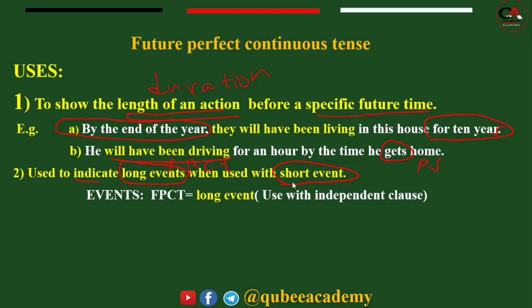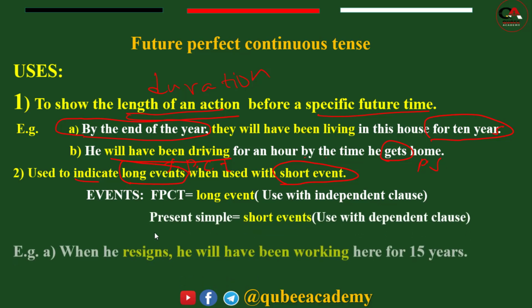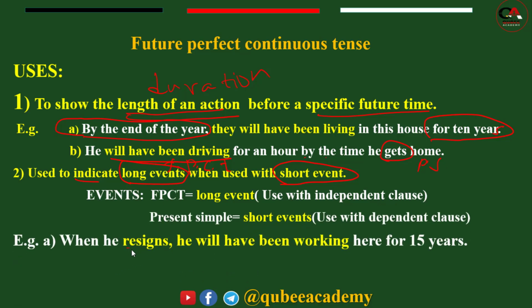For example, now here, look, when he resigns, so always what you have to remember, future perfect is used with independent